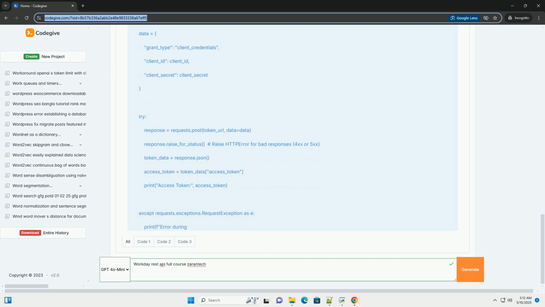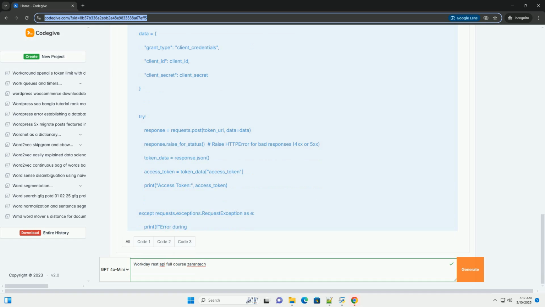This is the preferred method for applications where a user explicitly authorizes access to their Workday data. This requires you to set up a redirect URI in your registered API client configuration in Workday. This is the most complex to implement but provides the best security.